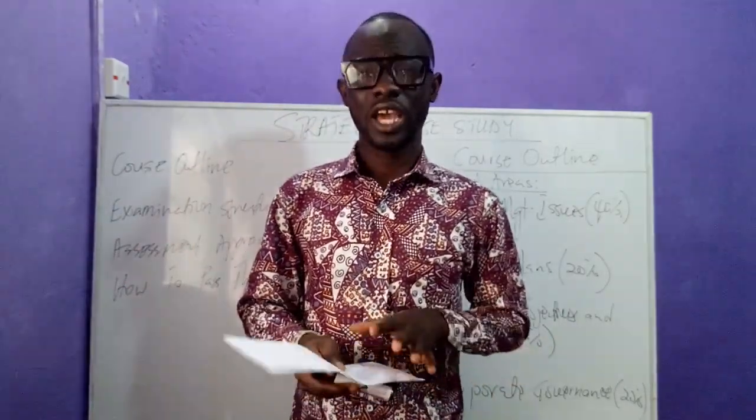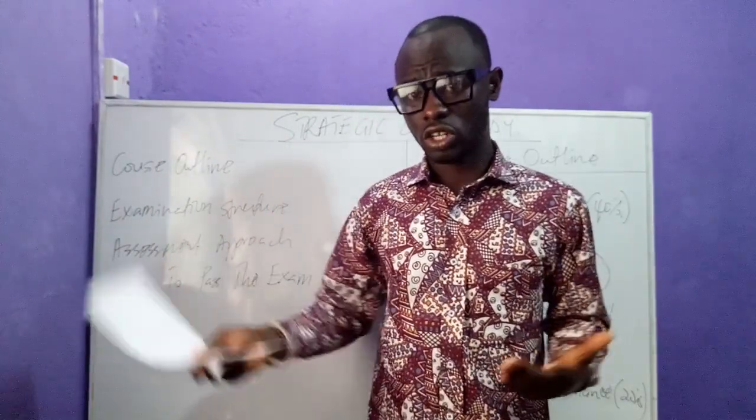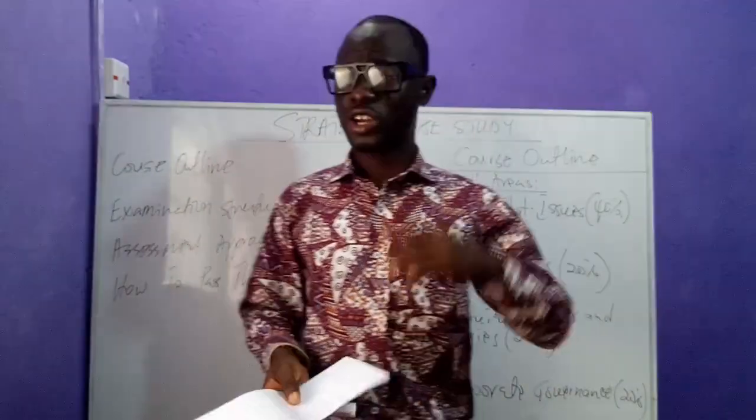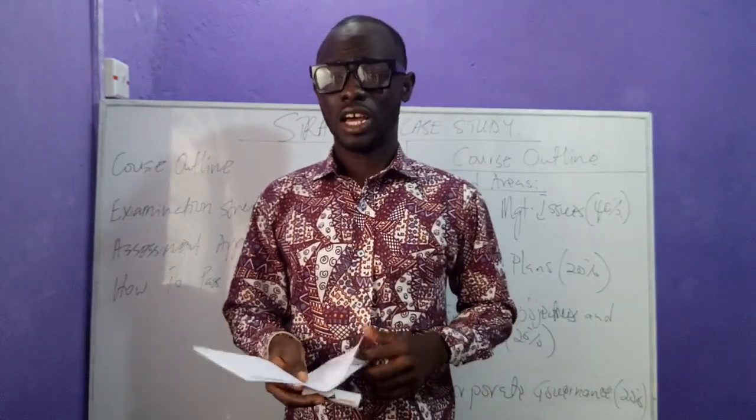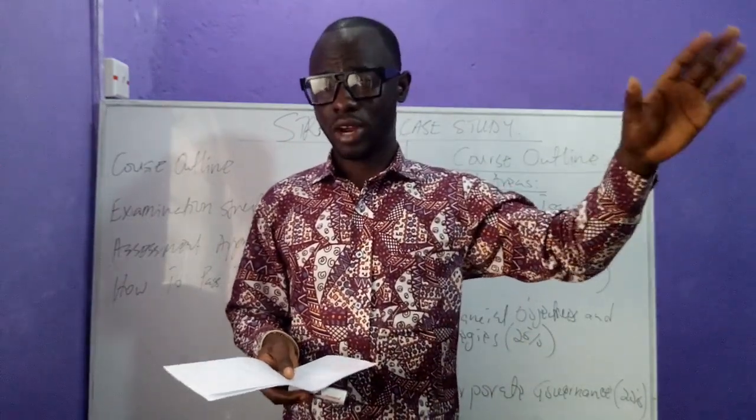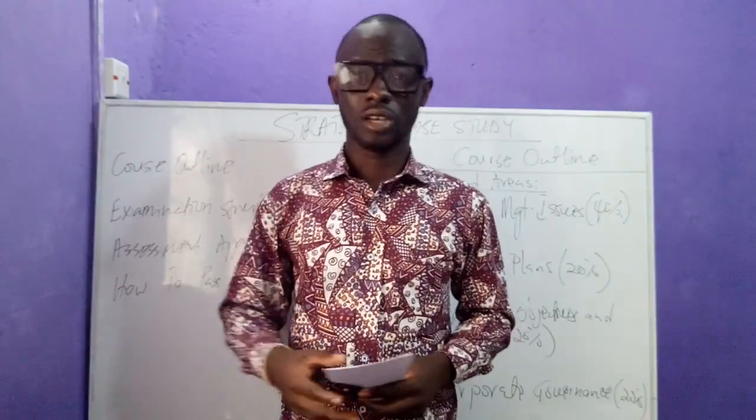Then whilst we are addressing these things, focusing on Ghana, we are going to be considering the way governance is done in the USA, America, and also in some parts of Europe.